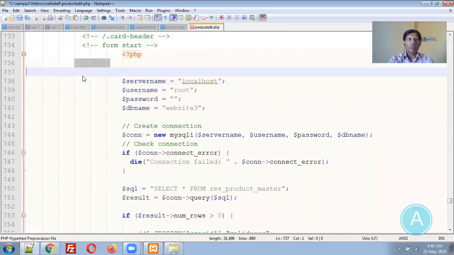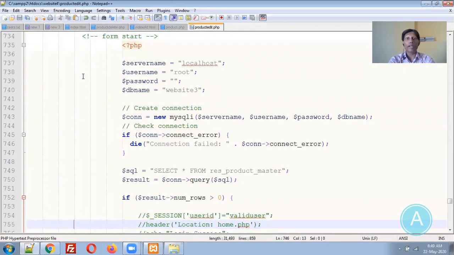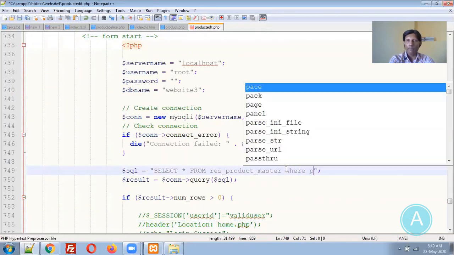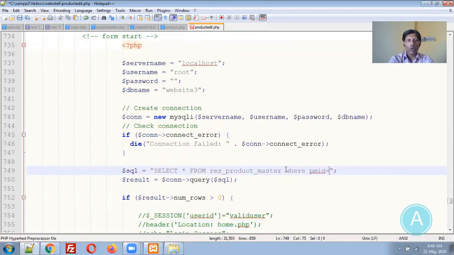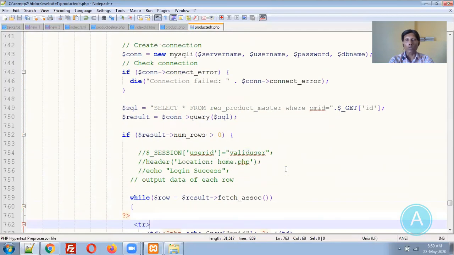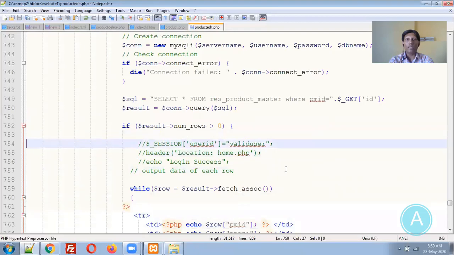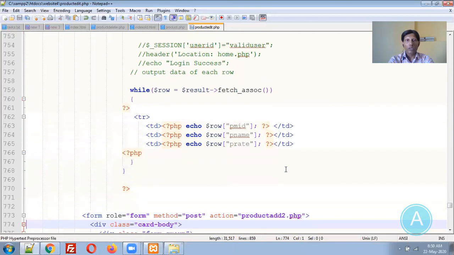So what we are supposed to do is fetch only one record over here. Select star from product master where PMID is equal to $_GET ID. Whatever ID you are passing, only that record we are supposed to fetch. So we fetch PMID, PName and PRate into variables.